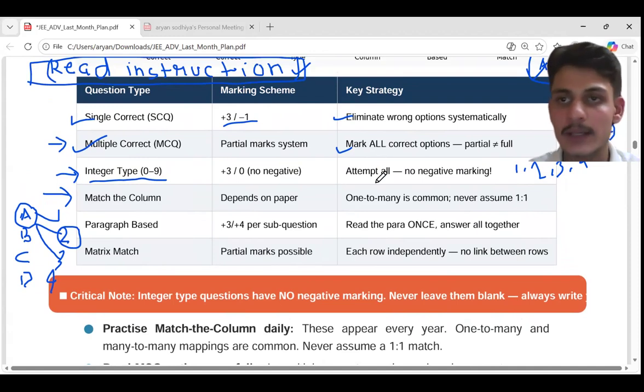I will provide this PDF. I will provide the URL of this PDF so you can revisit it in a clean manner, because I have created this PDF with research using AI. So it's very important to go through this. Okay. So these are the final advices that are the gold mines for you.